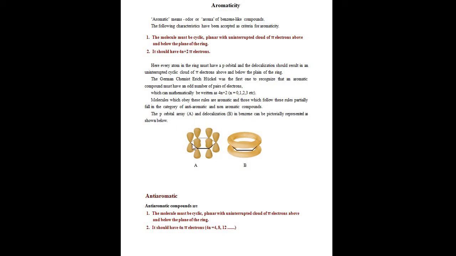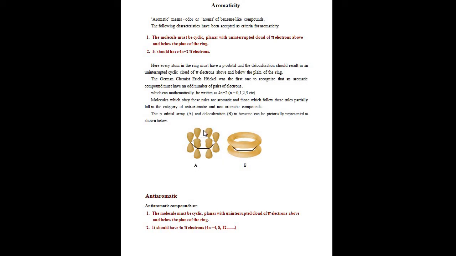See this figure. Here every atom in the ring must have a p orbital and delocalization, and an uninterrupted cyclic cloud of pi electrons above and below the plane of the ring. The German chemist Erich Hückel was the first to recognize that an aromatic compound must have an odd number of pairs of electrons.